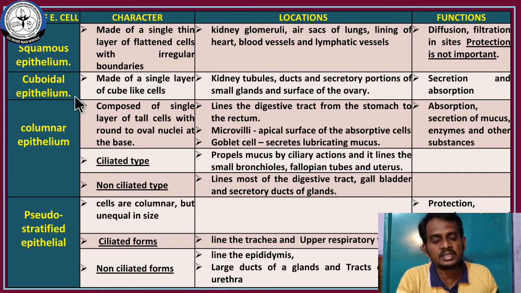Okay. And the next cell is cuboidal epithelial cells. These are cube-like cells. I will show the picture. Don't worry about the picture. I will show the picture.